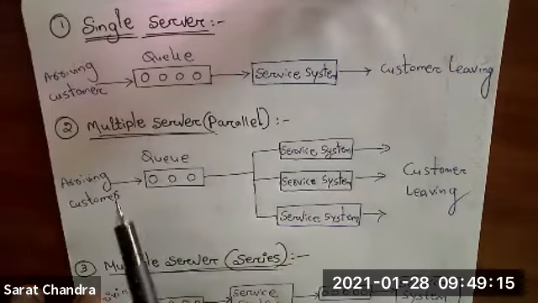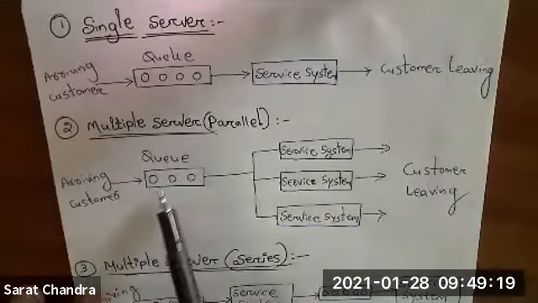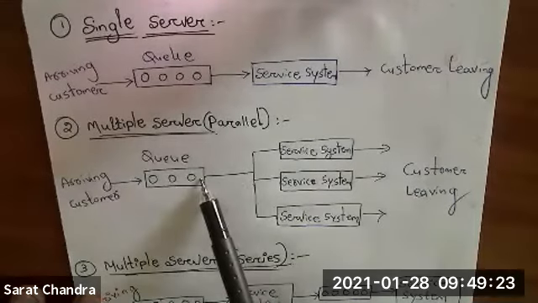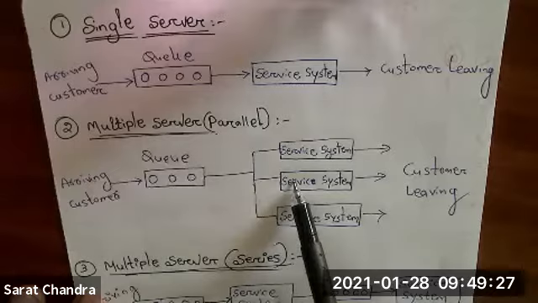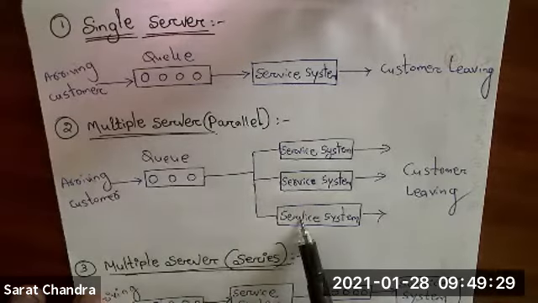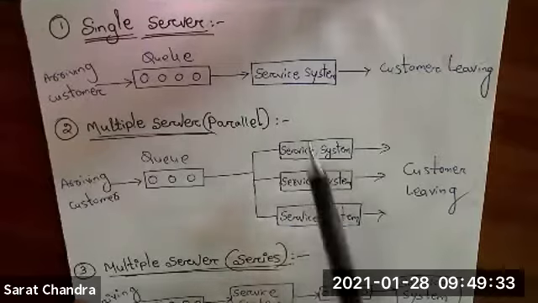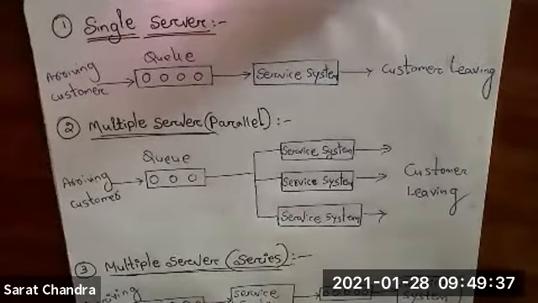Parallel means arriving customers will come and form a queue. After that, they can go to this service system, or this service system, or this service system. After getting the service, the customer will leave the counter. For example, suppose you are going to a bank